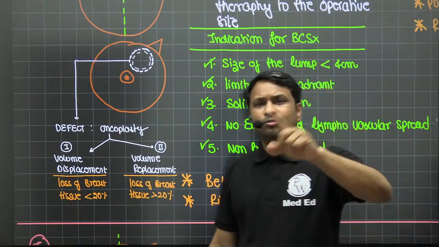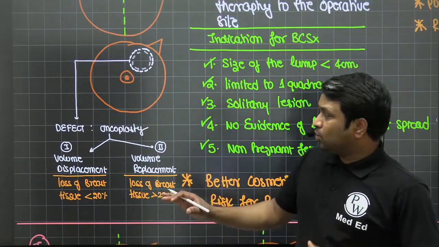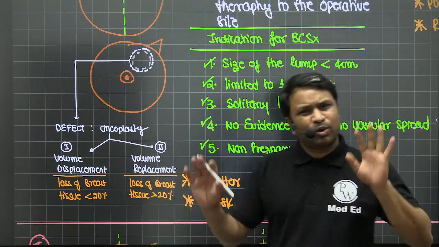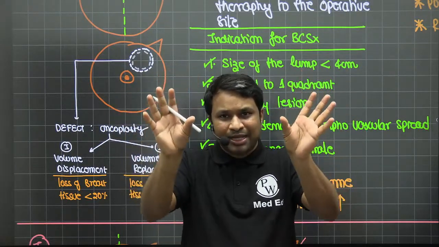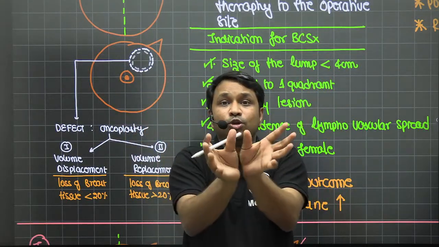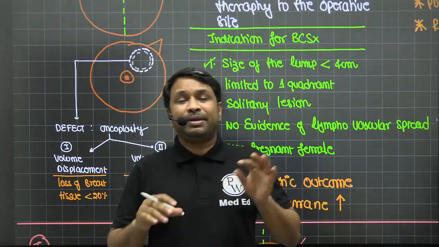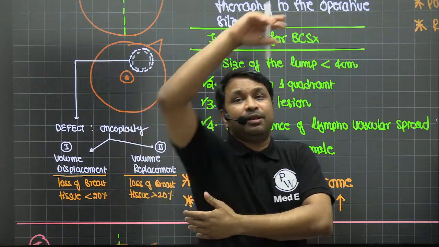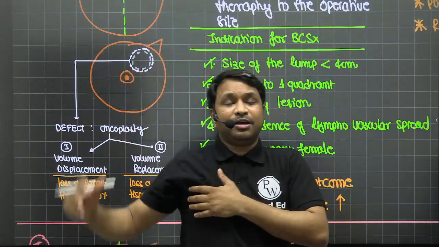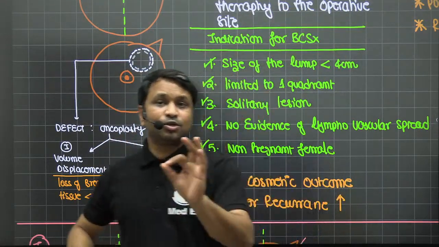Tomorrow when we talk about breast surgeries, I'll talk in detail about what volume displacement is and what volume replacement is. Volume displacement is where you adjust the breast tissue in the surrounding area to cover that defect. Volume replacement means you're trying to bring some other part of the body and recreate the breast. For example, bringing a latissimus dorsi flap and covering the breast area to reconstruct that breast is called volume replacement.